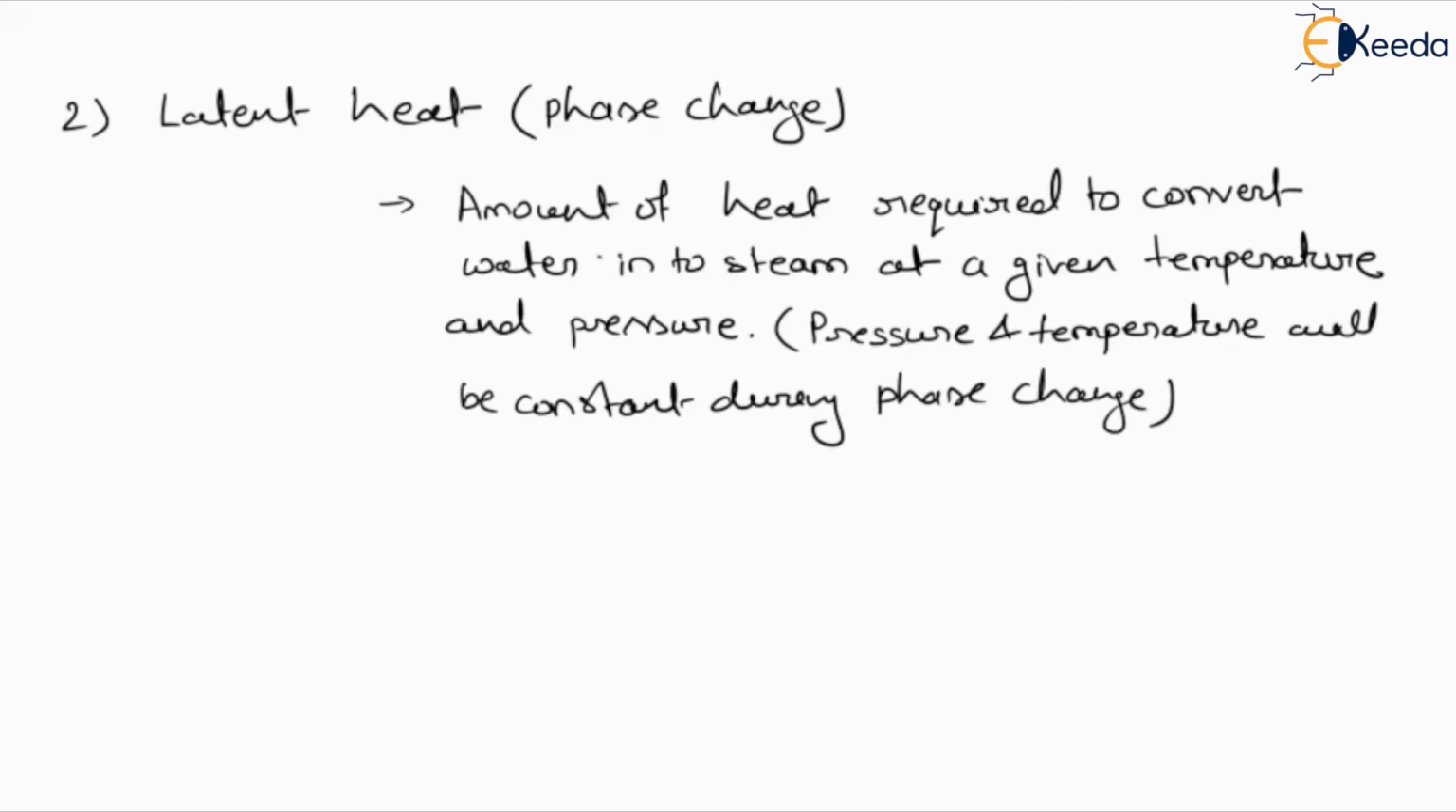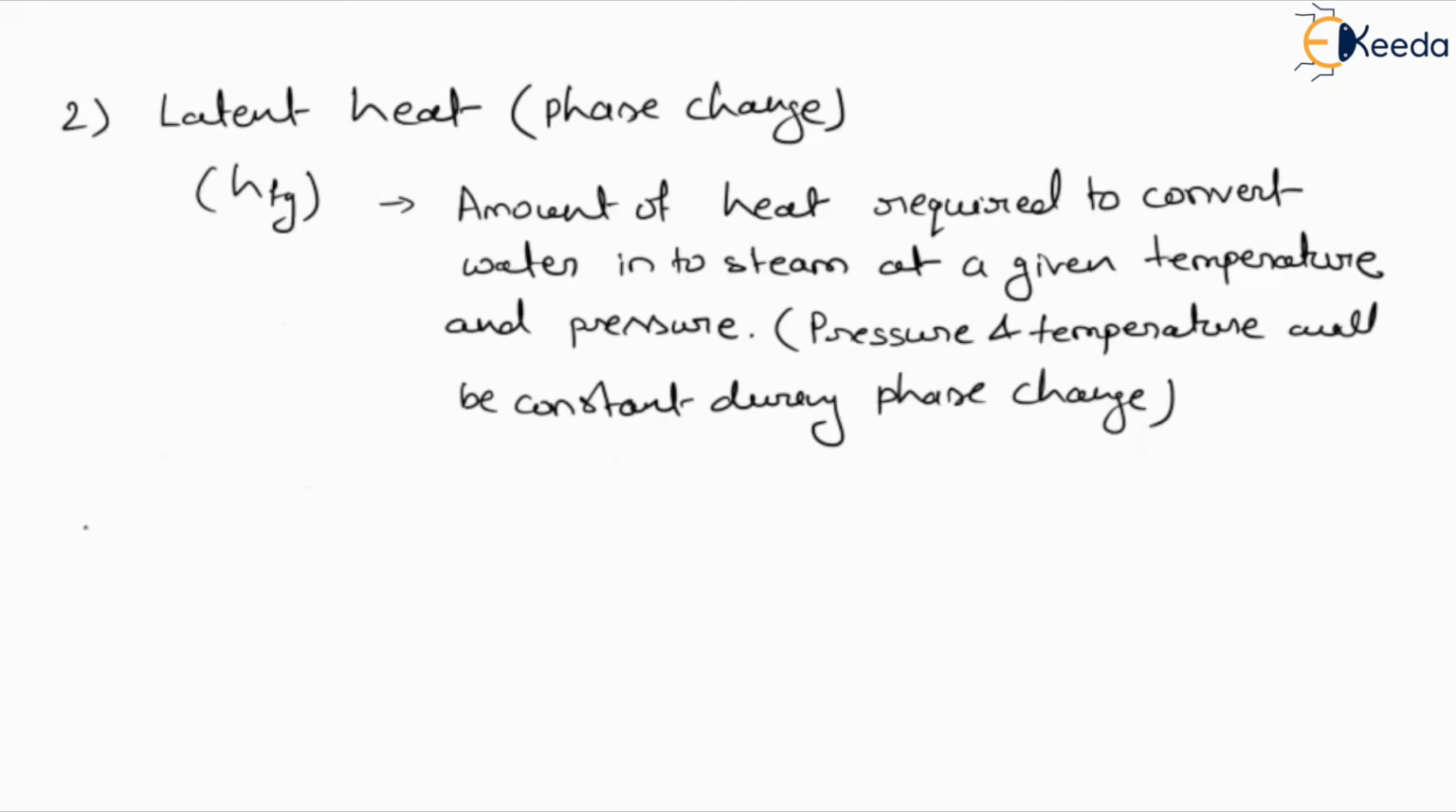So the latent heat we define as the amount of heat which is required to convert the water into steam at a given temperature and pressure, and that pressure and temperature will be constant throughout the phase change. It is usually denoted by HFG because in this condition our liquid and steam will be in mixed form. That is why it is called HFG. F for the fluid, G for the gas. And the latent heat value will continuously vary with variation of pressure. It will not be constant. It will be variable with the pressure variation. So this is about the latent heat.